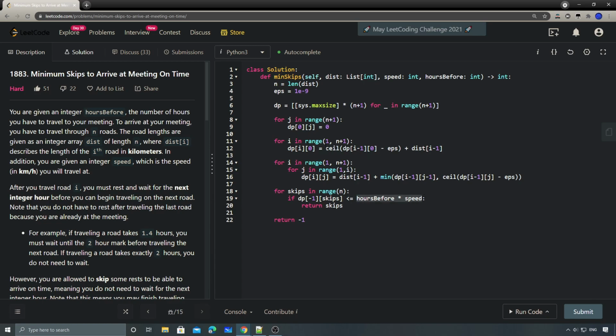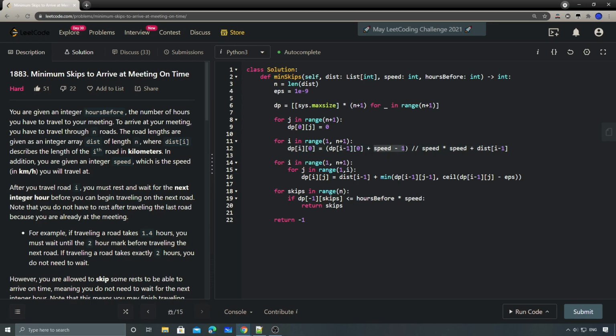Basically, we're trying to round this up to the nearest multiple of the speed, which means we can do something like this. We add the speed minus 1, and then we do a double slash division by speed, and then we multiply by the speed back.